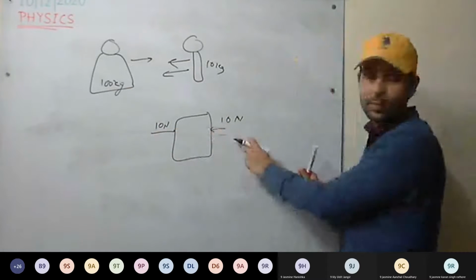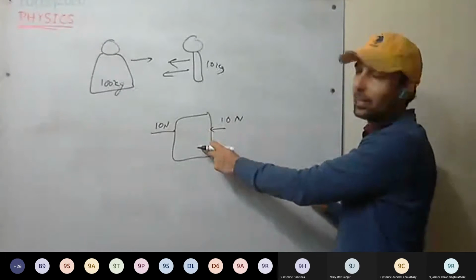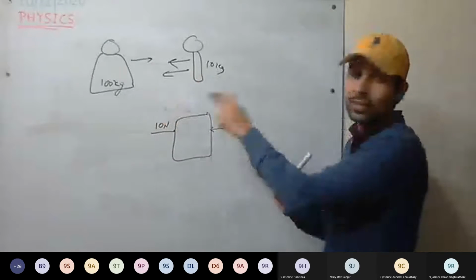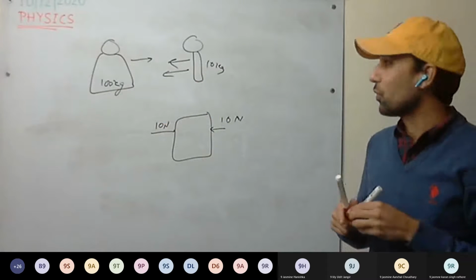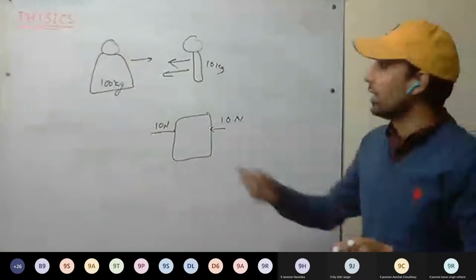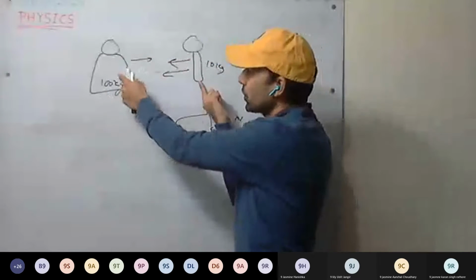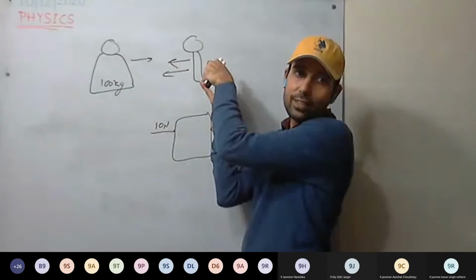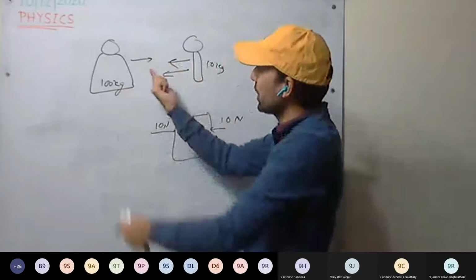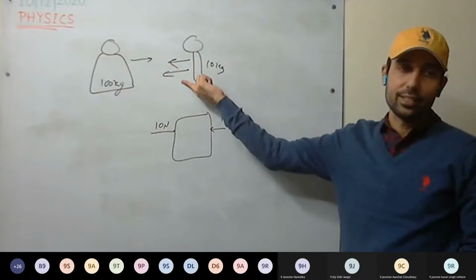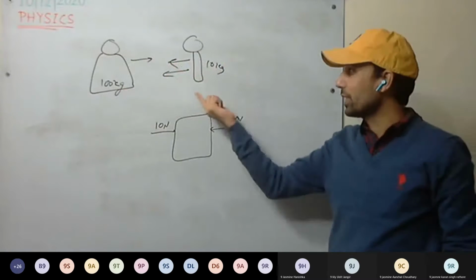In this case, they will cancel because they are applied on the same body. But here the forces are applied on different bodies. This body is applying force on this body towards it, and this body is applying force on this body towards it. So they are applied on different bodies. That's why they do not cancel each other.